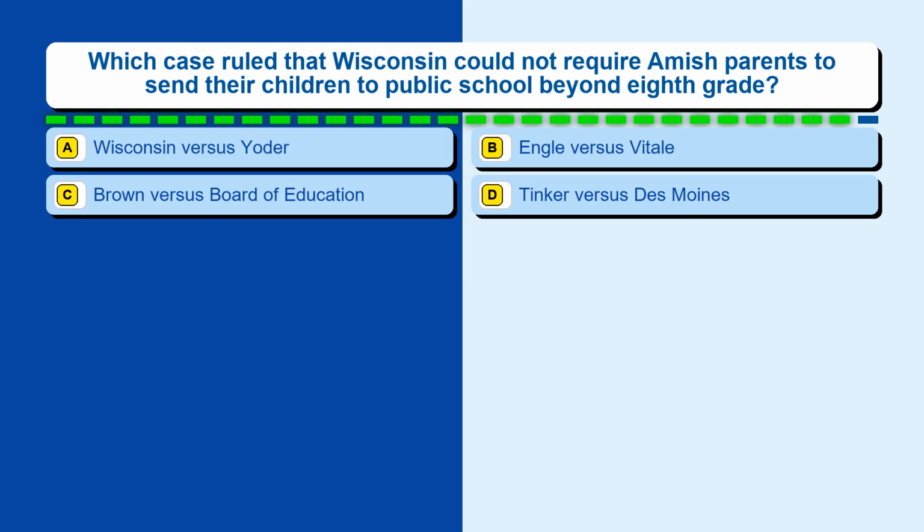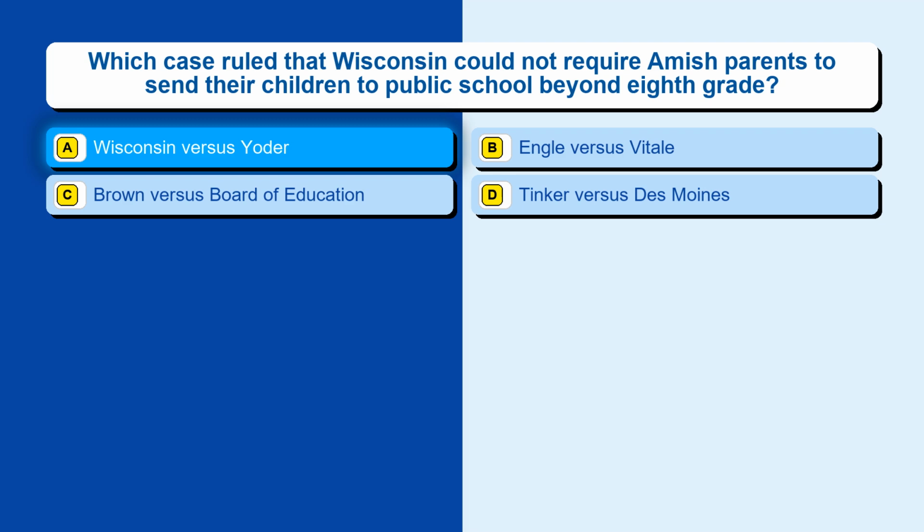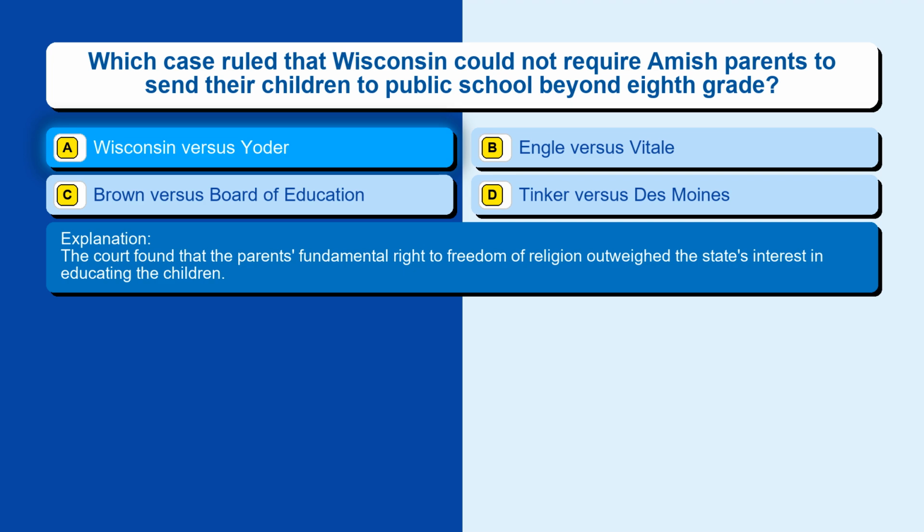Question 5. Which case ruled that Wisconsin could not require Amish parents to send their children to public school beyond 8th grade? Option A, Wisconsin vs. Yoder. Option B, Engel vs. Vitale. Option C, Brown vs. Board of Education. Option D, Tinker vs. Des Moines. The correct answer is option A, Wisconsin vs. Yoder. The court found that the parents' fundamental right to freedom of religion outweighed the state's interest in